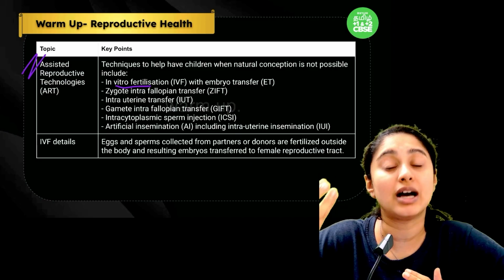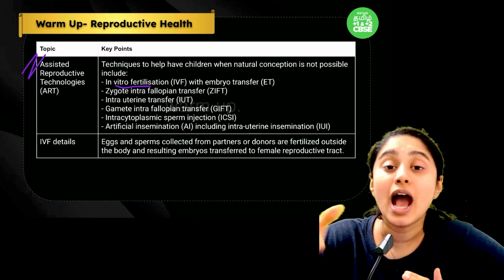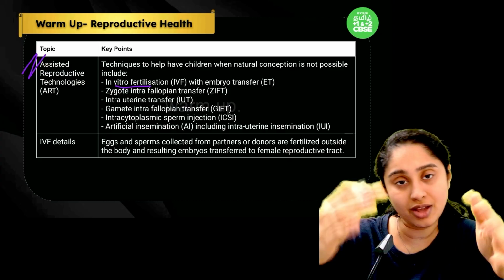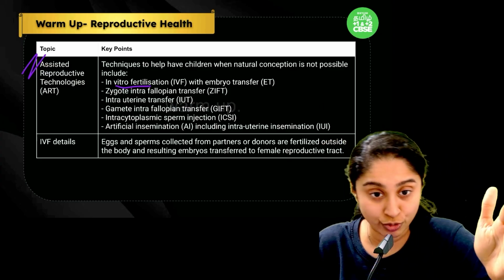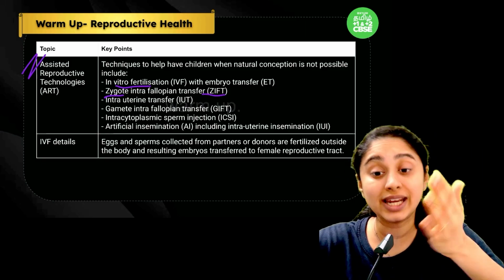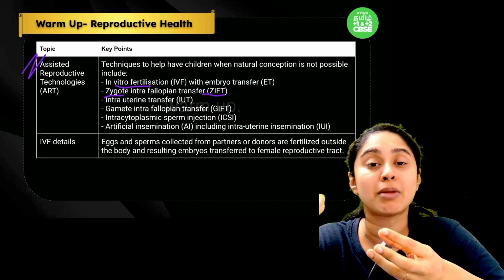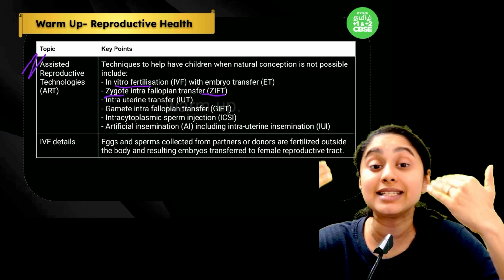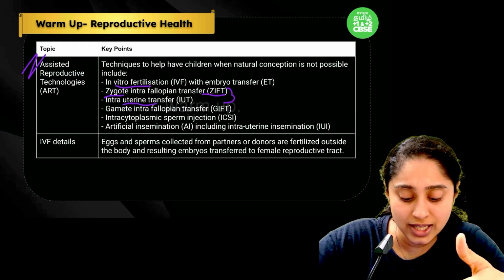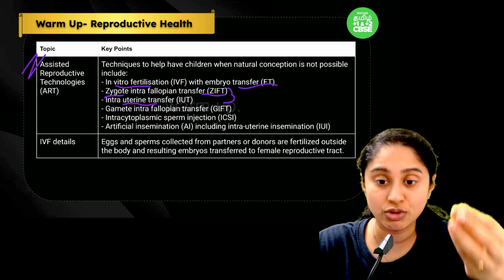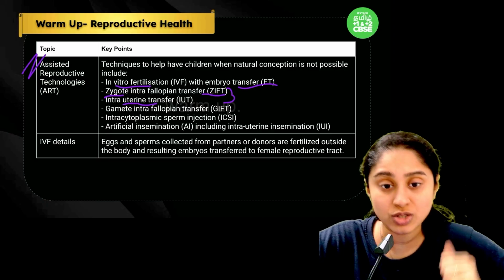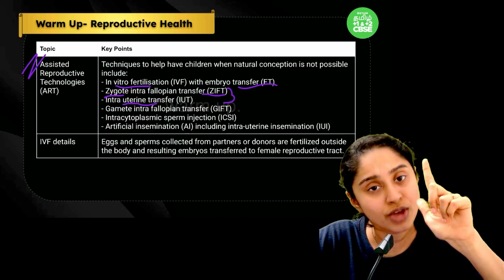And once the zygote is ready, either we can transfer the zygote directly into the fallopian tube, so that it will start the cleavage division and continue for implantation, which is zygote intrafallopian transfer, or we can keep it in the lab until it reaches about 16 cell stage and then release it directly in the uterus, which is the intrauterine transfer. Now both of these come under embryo transfer, which is transferring the zygote after fertilization into the body of the woman. So ZIFT and IUT are two different kinds of embryo transfer.